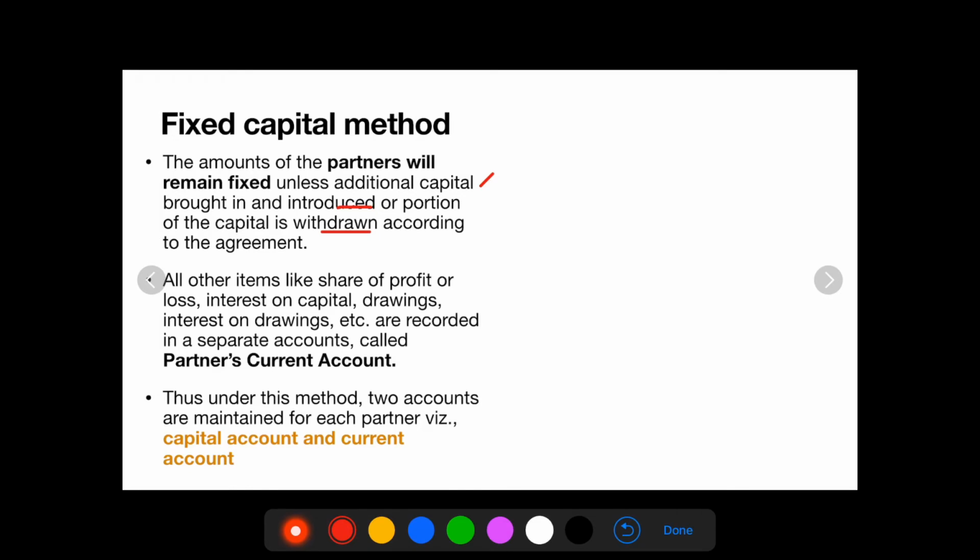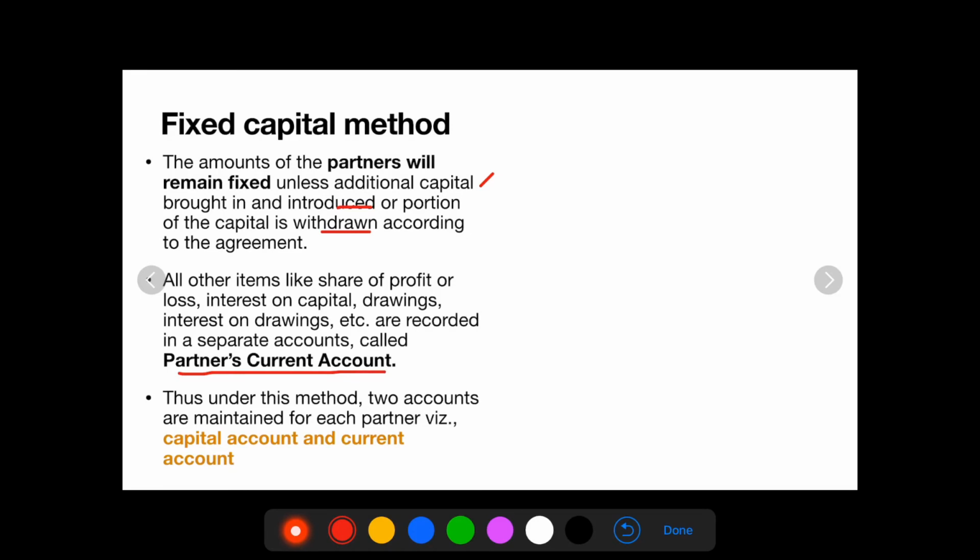All other items like share of profit or loss, interest on capital, drawings, interest on drawings are recorded in a separate account called partners current account. So this is very important for us.